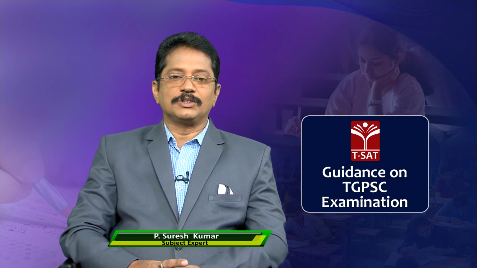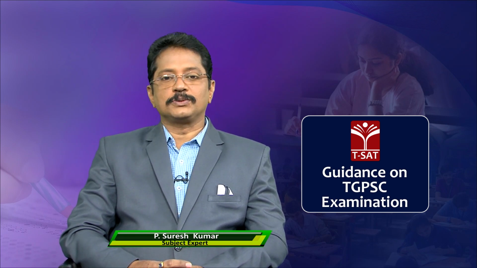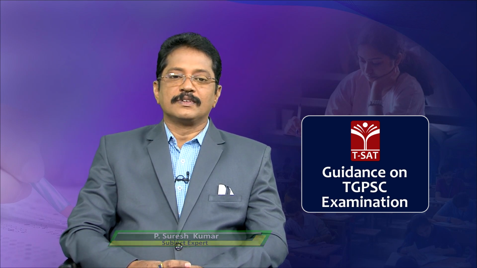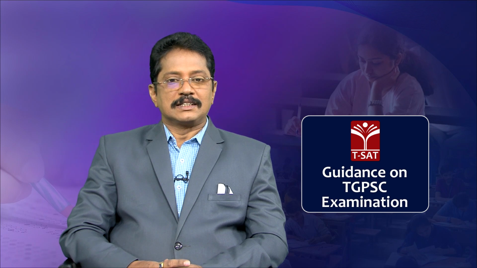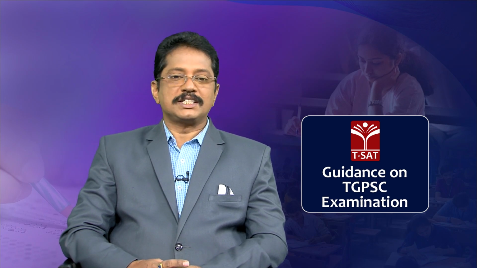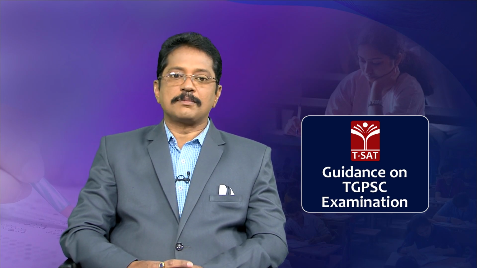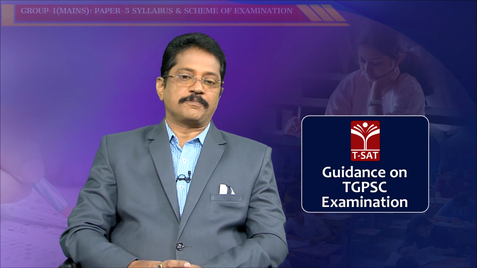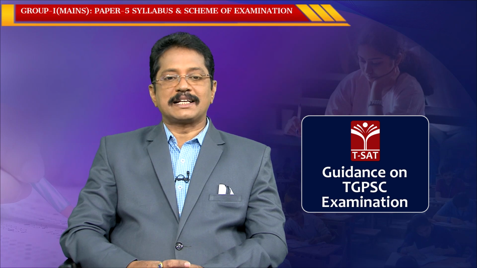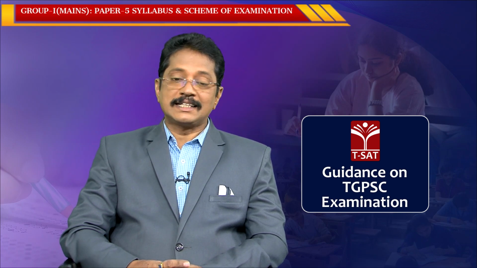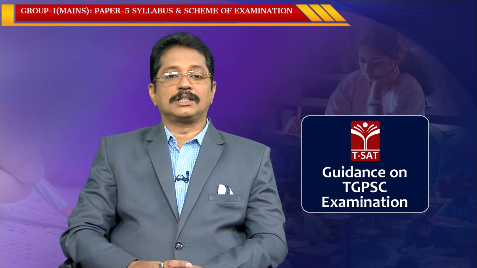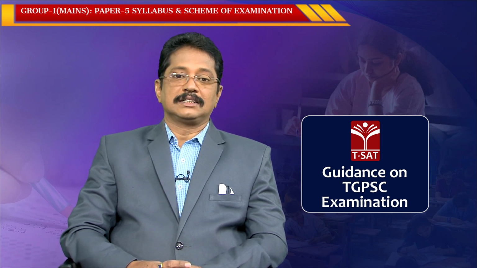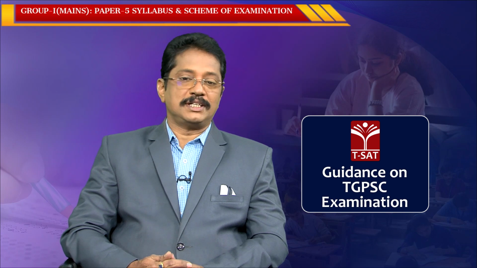As you know, we are giving a complete comprehensive orientation for the preparation of Group 1 services. In this scheme of examination and orientation, today we are going to discuss Paper 5. As you know, we have 6 papers, and each paper has a maximum of 150 marks, totally 900 marks. So if you score more than 600 marks, there is a possibility to get qualified in the examination.